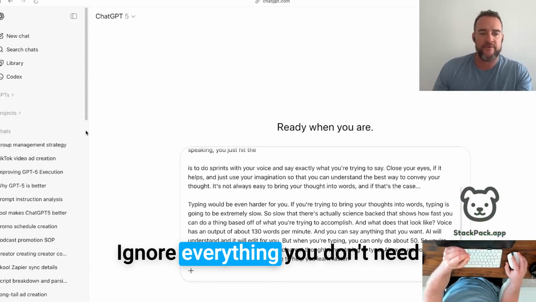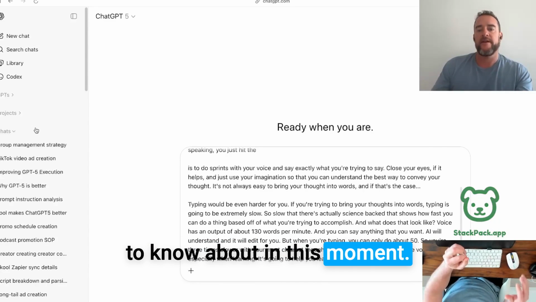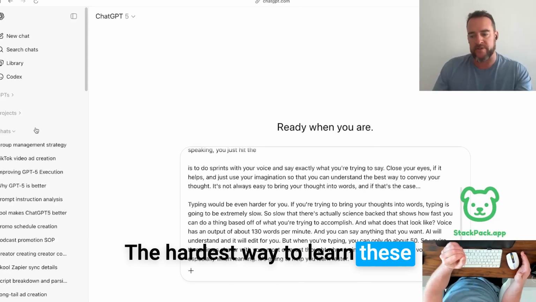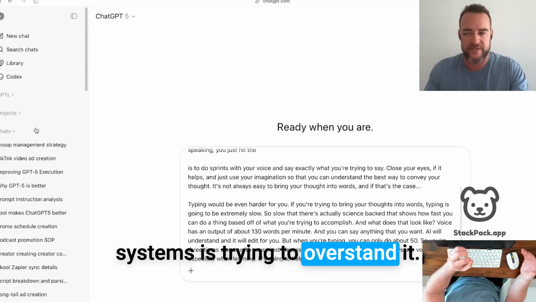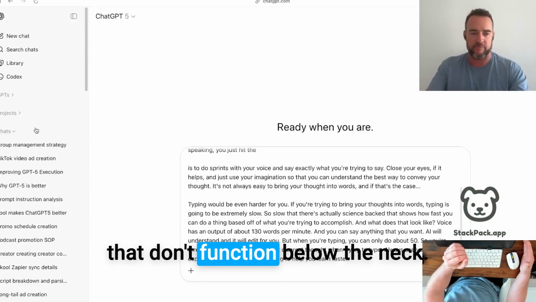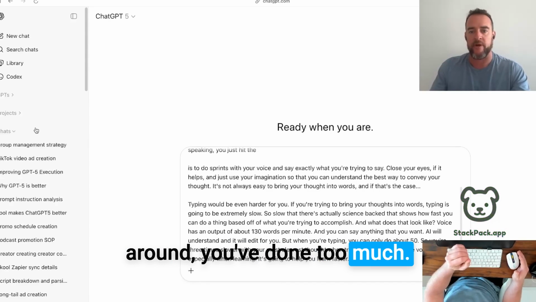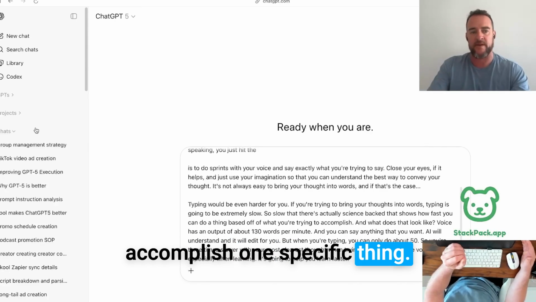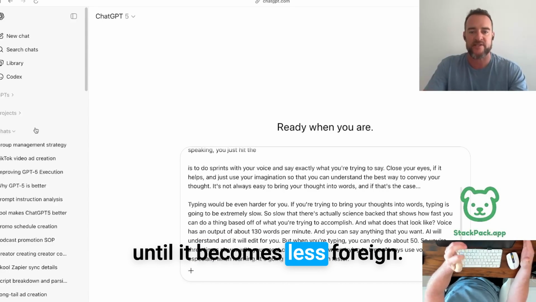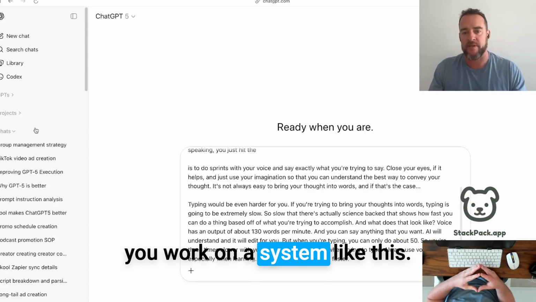Ignore everything you don't need to know about in this moment. Never try to interpret everything. The hardest way to learn these systems is trying to overstand it. These tools can be used by paraplegics that don't function below the neck. If you're worried about clicking around, you've done too much. Accomplish one specific thing, focus on doing the best at that until it becomes less foreign. It's going to feel weird the first time you work on a system like this.